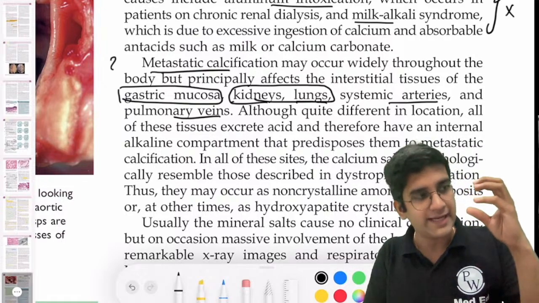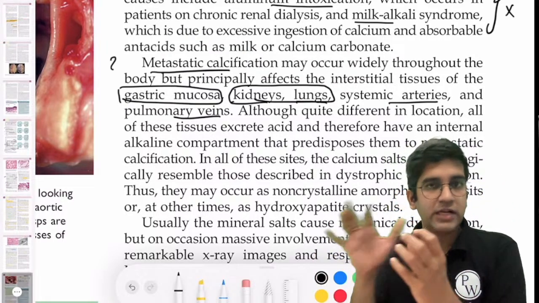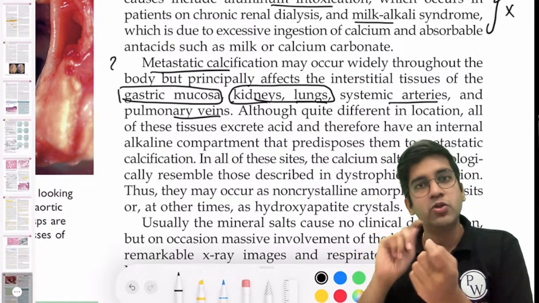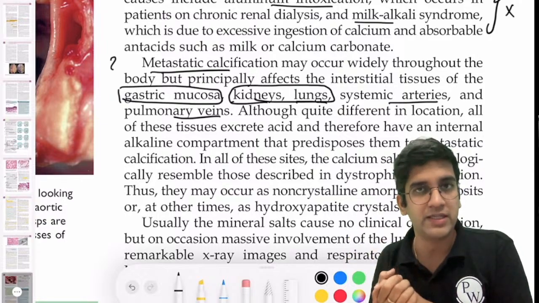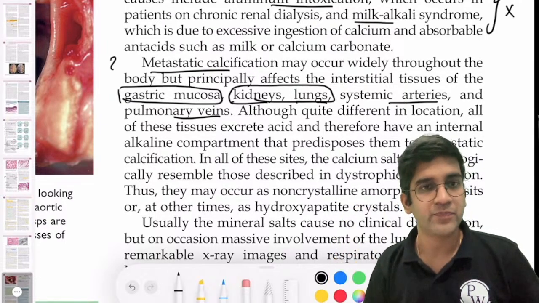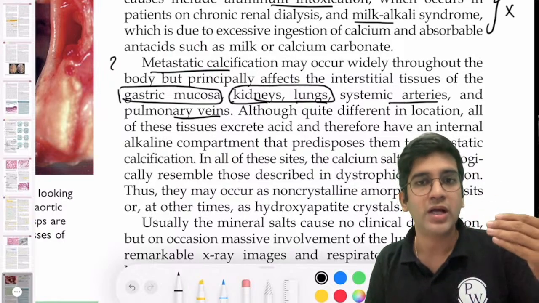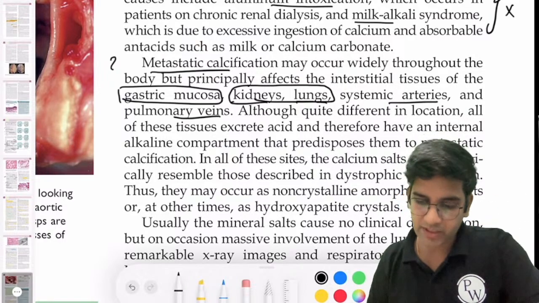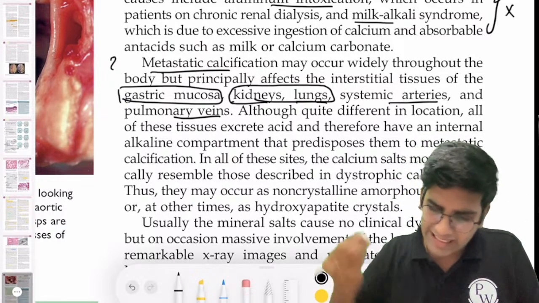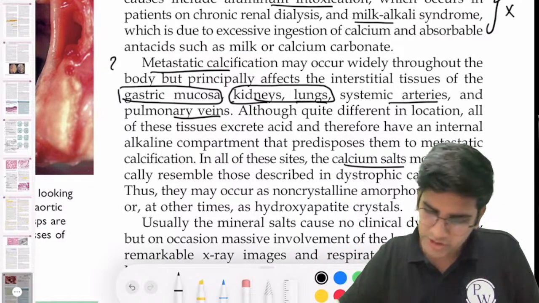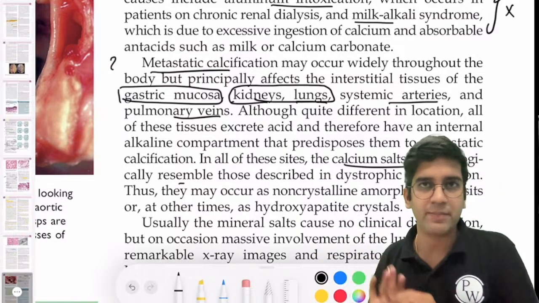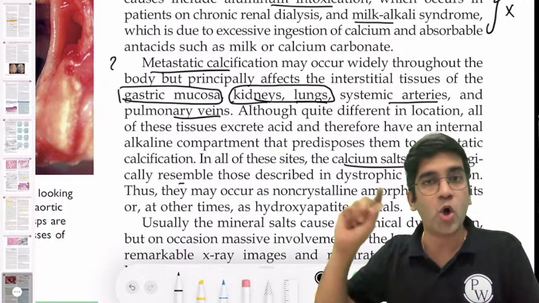Let's assume that when calcium goes to the GIT, the bicarbonate in the GIT converts it into calcium carbonate, calcium bicarbonate. A salt, can it get deposited? It can definitely get deposited, right? So that's why in gastric mucosa also I have lots of deposition of calcium. Here, the same thing. Whenever there's a more alkaline compartment, the calcium salts will get deposited. That's what happens in metastatic calcification, in all the places, right?